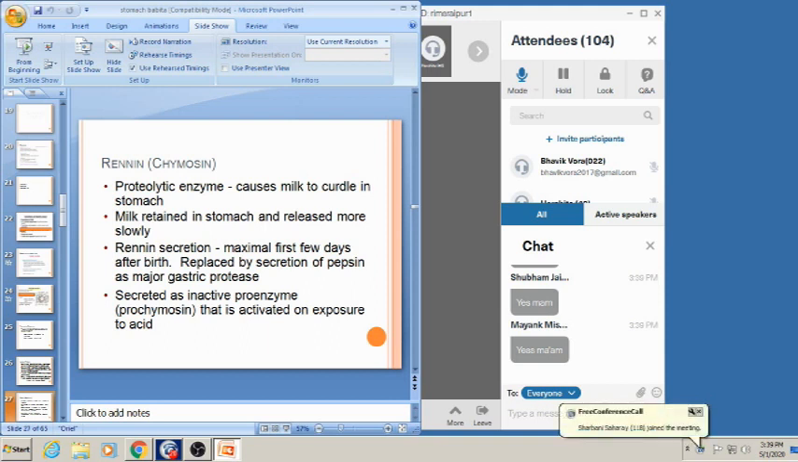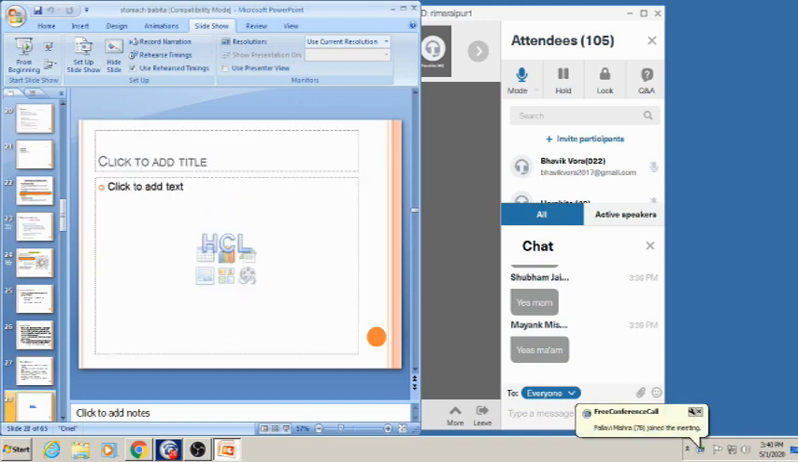It is secreted as an inactive proenzyme, prochymosin, which is activated on exposure to acid. So here you can see an acidic environment is required for renin action. So for this acidic environment, what will you require? HCl is required. So HCl is the most important component of the stomach. Now coming to the next, HCl. Our hero of this presentation is HCl.